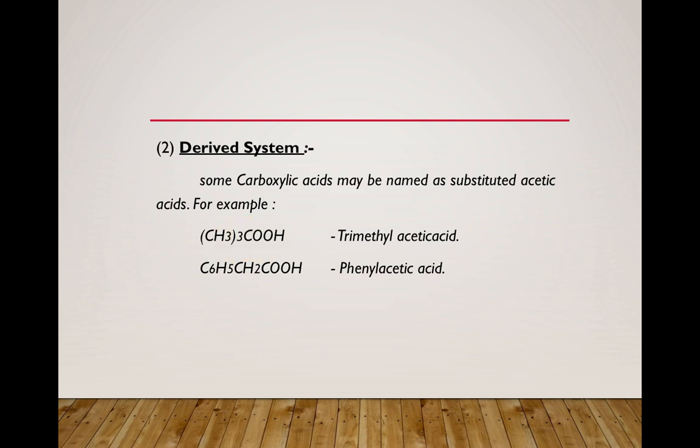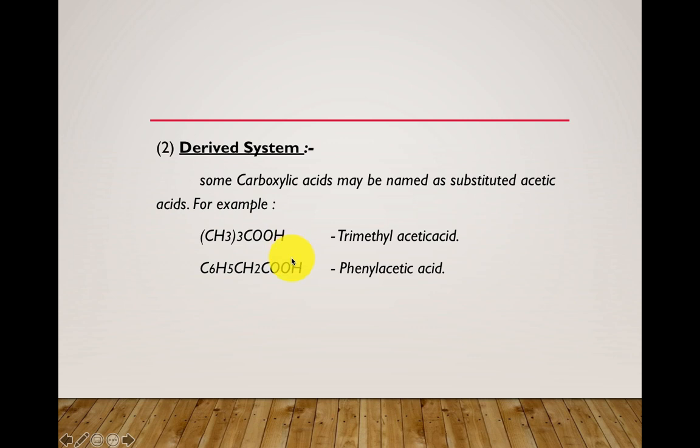See here, one carbon must be present here. Please write down in your notebooks. (CH3)3 COOH. That is nothing but here one C, that is carbon, should be present. To one side of this carbon, the carboxylic acid group is present, and to the other side 3 methyl groups are present. All of you understood, right? (CH3)3 C COOH.